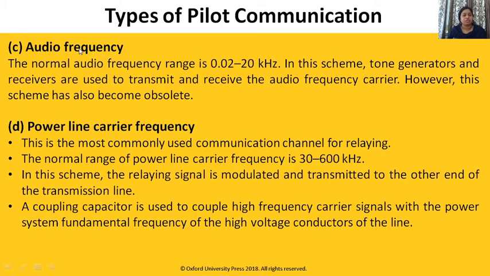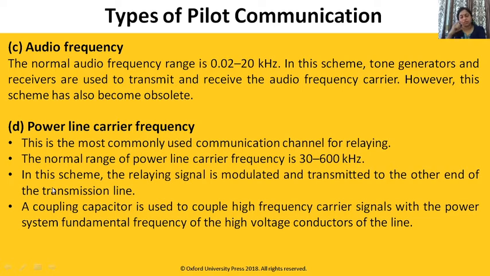Next, audio frequency. Normal audio frequency is 0.02 to 20 kilohertz. Again, this scheme we are not using. This is obsolete. Now, power line carrier frequency. This we are generally using. This is the most commonly used communication channel for relaying.